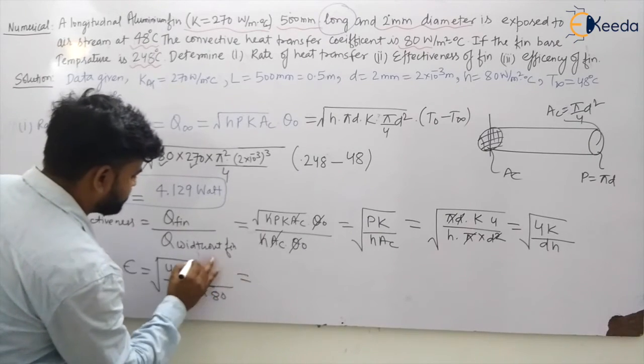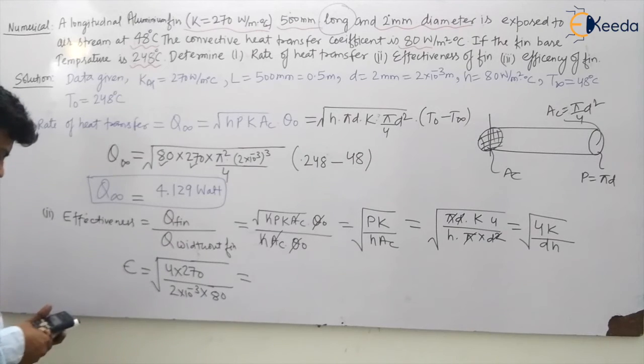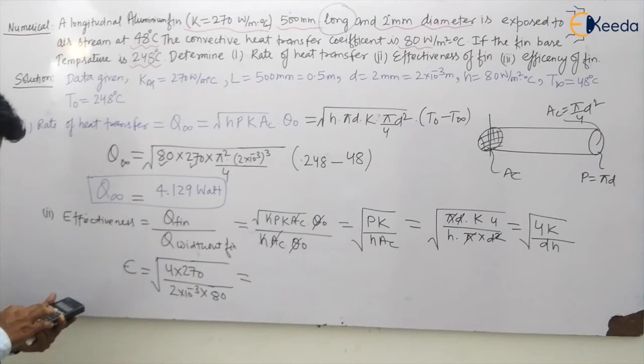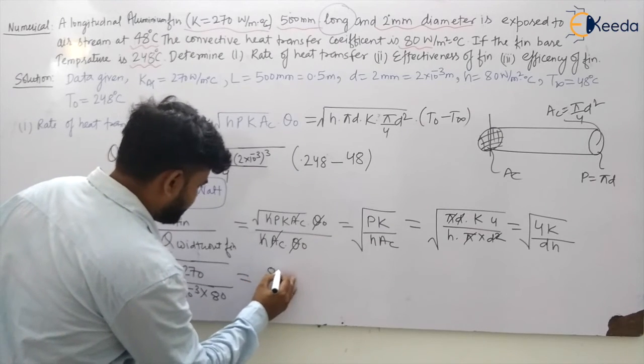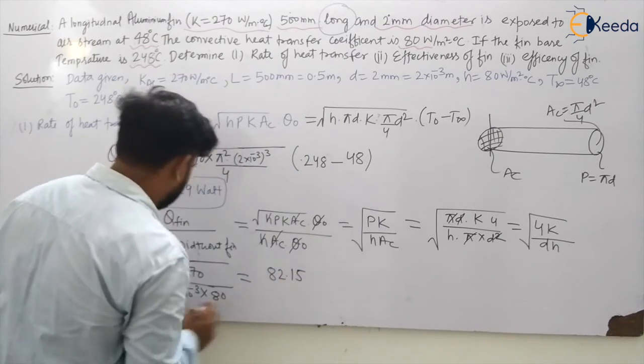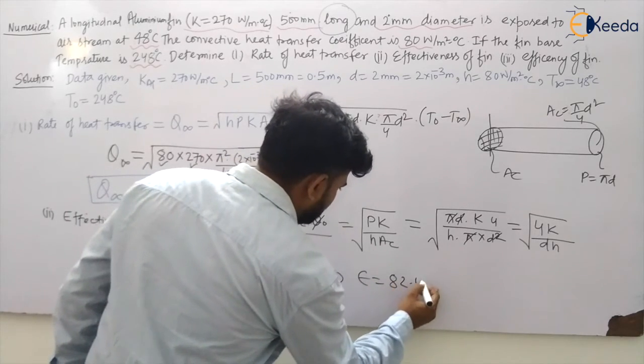So let us calculate this value. Under root of this is given by 82.15. So the effectiveness is equal to 82.15, my dear students.